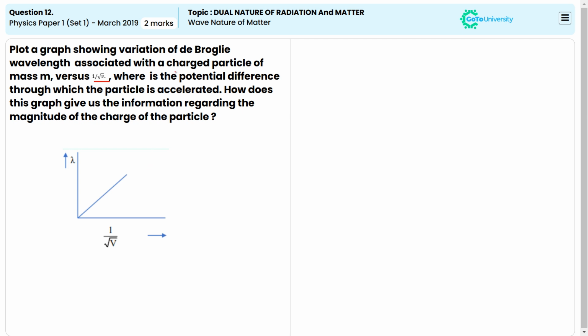Then by this graph, we can write lambda is equal to h divided by under root of 2mqV, and lambda divided by 1 upon root V is equal to h